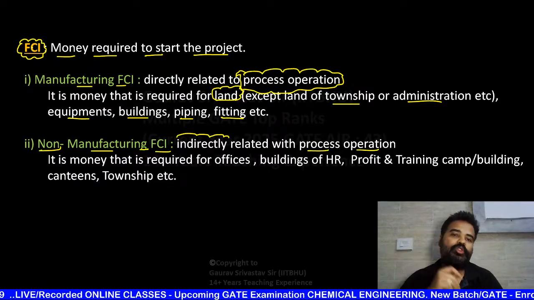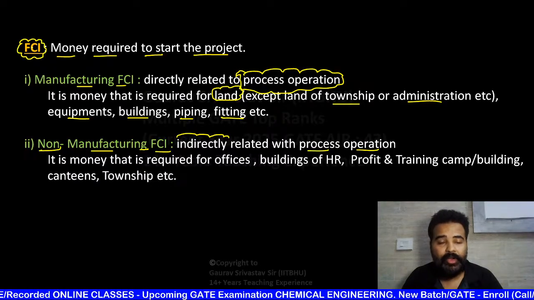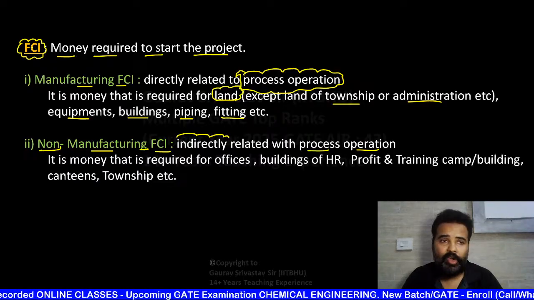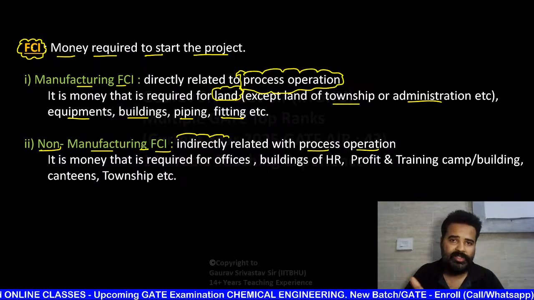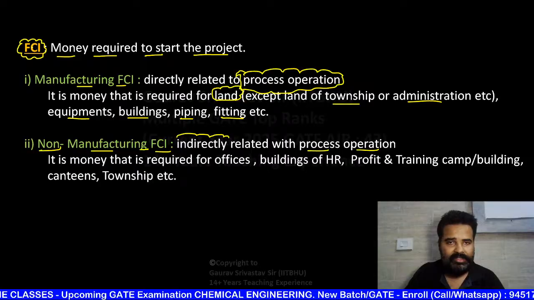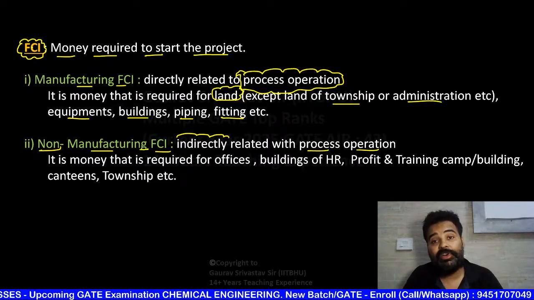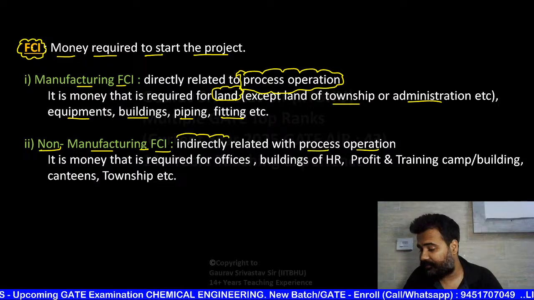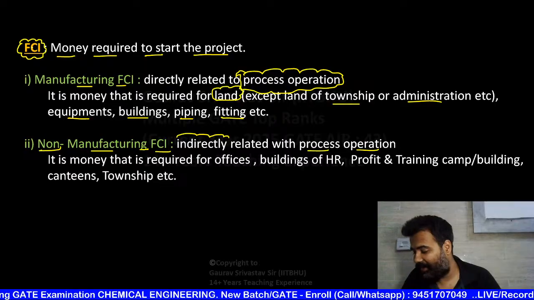That is money required to start the project. They are fixed in nature. They are not going to change according to the capacity of the plant. Like you are going to change some capacity, you are going to change yield, and by changing this yield etc., FCI is not going to change. But what is working capital? Working capital could be the money that is utilized during the operation of the plant.